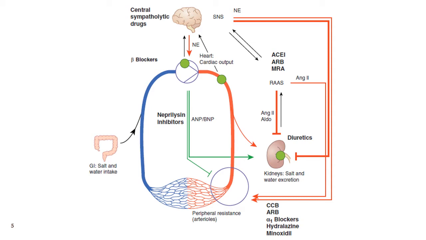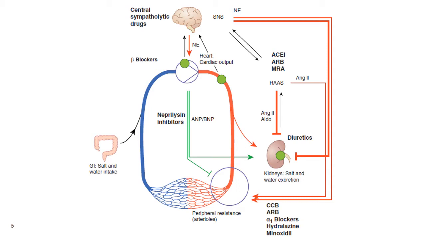hypertension is not known. Therefore, drugs that decrease the sympathetic activity like beta blockers, alpha 2 agonists are used to reduce the blood pressure. Similarly, drugs which inhibit the renin-angiotensin system like ACE inhibitors, angiotensin receptor blockers, mineralocorticoid receptor antagonists are used to reduce the blood pressure.